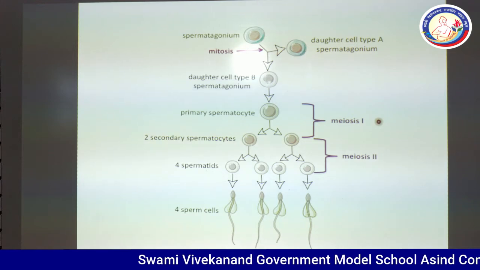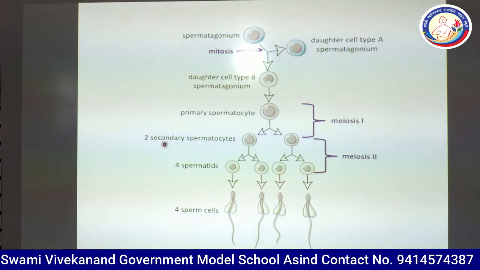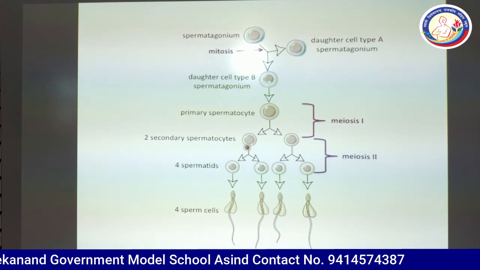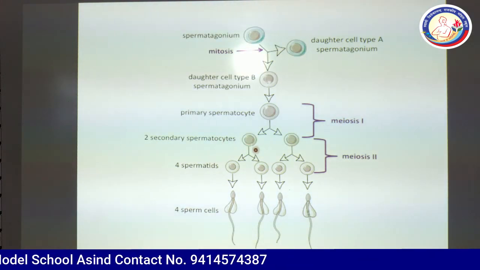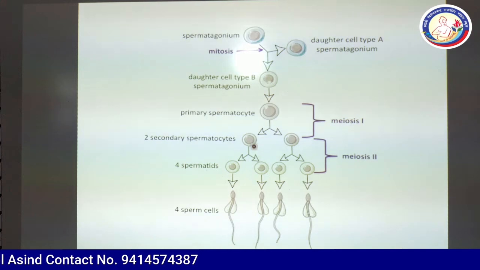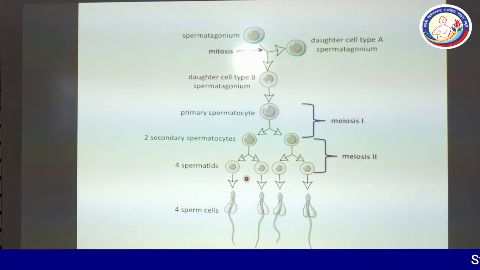After meiosis first, you can see there are 2 cells known as secondary spermatocytes. They are haploid and the number is 2. Again in meiosis second, these 2 cells undergo meiosis second to produce 4 spermatids.